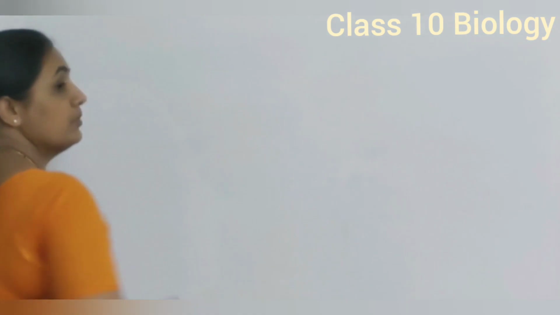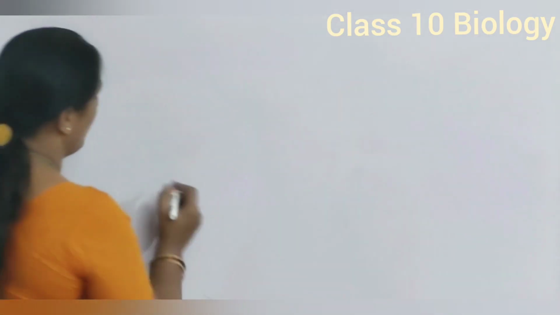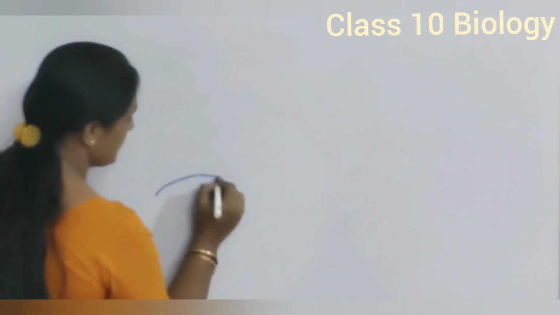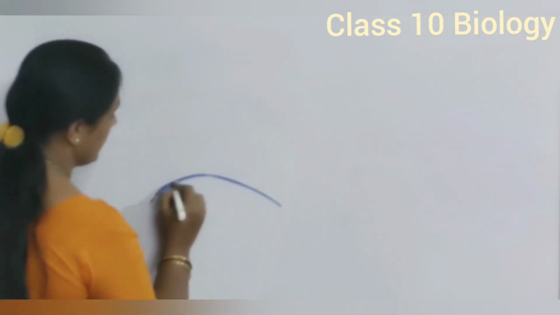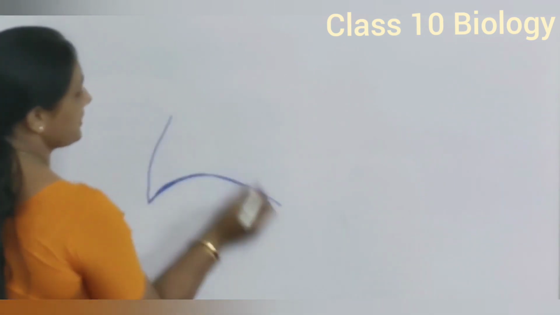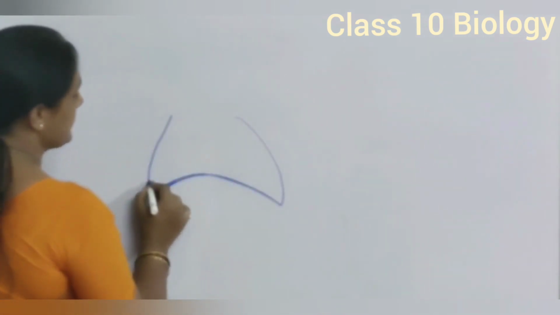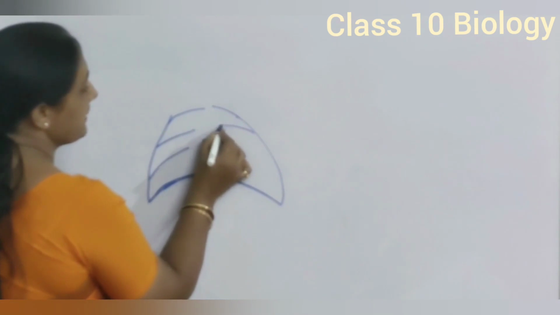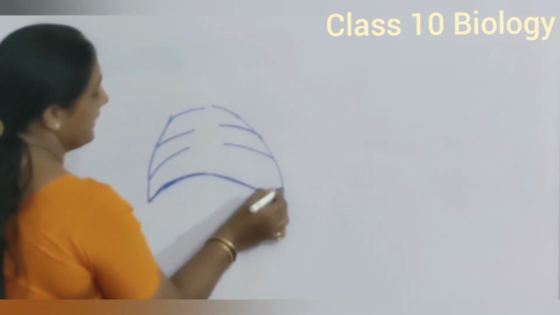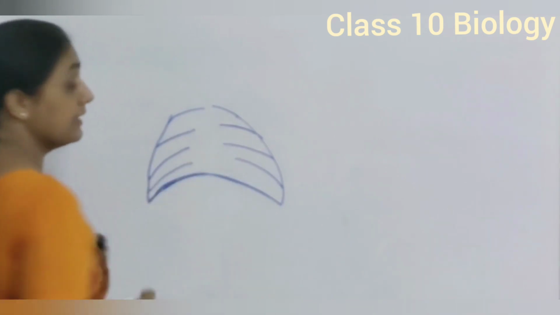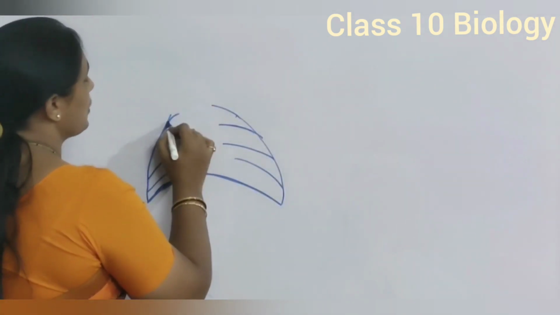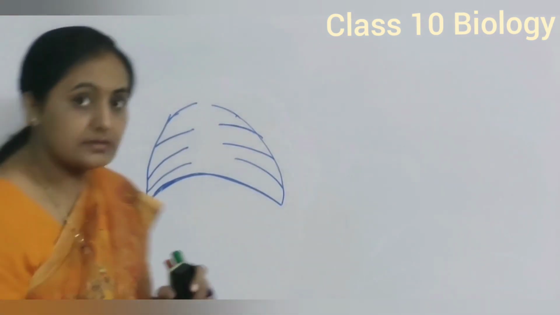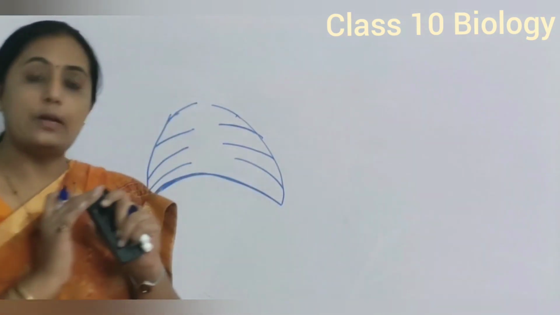Now to study the mechanism of the diaphragm, we have to study two things, that is the rib cage and the diaphragm. Why do we need to study both? Because this is the structure of the diaphragm, and this diaphragm is attached with ribs which form a rib cage. This rib cage is a very important part and it helps to protect inner organs like the lungs and heart. In between both lungs is the location of the heart. So the heart and lungs are protected with the help of the rib cage.